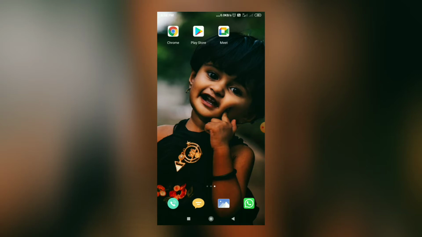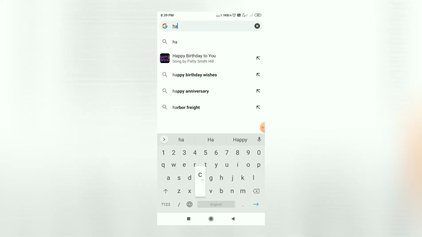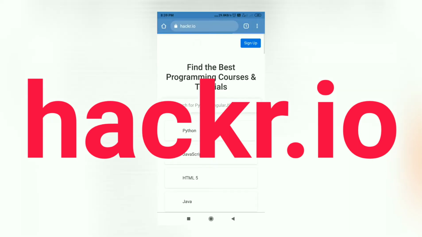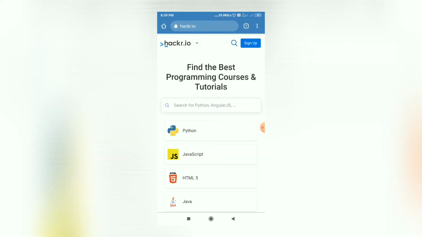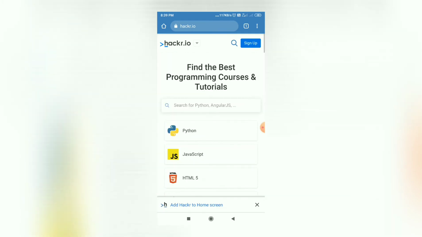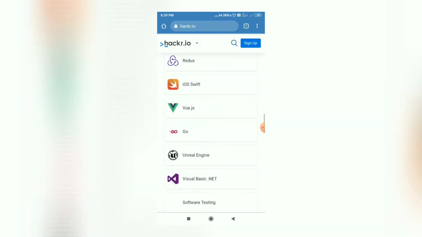So first of all, I will show you how you can find high quality courses using the hackr.io website. I will start my Chrome browser and here I will search. So friends, this is the website which we need to visit for finding the best programming courses and tutorials. Friends, this is the interface of the hackr.io website. You can see right now it is showing all courses related to programming.